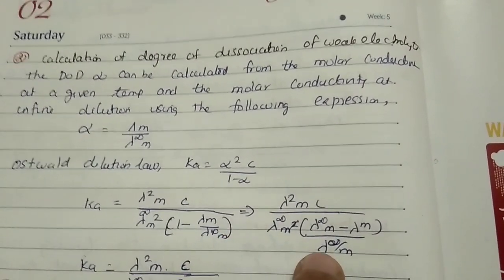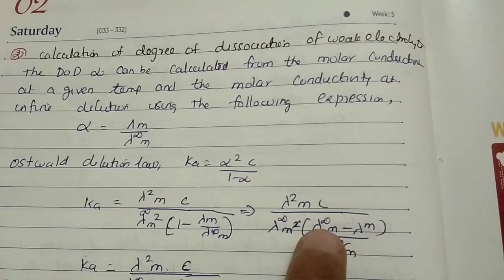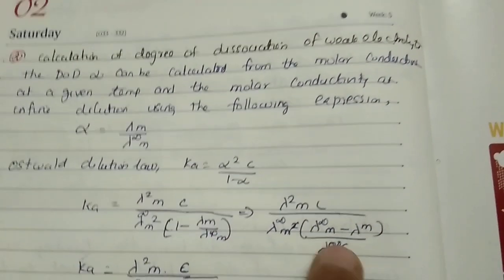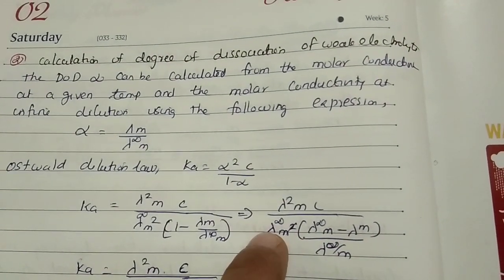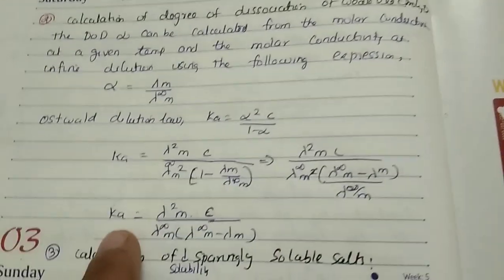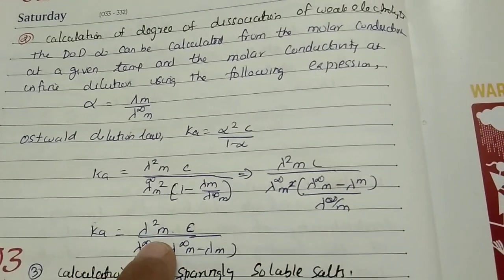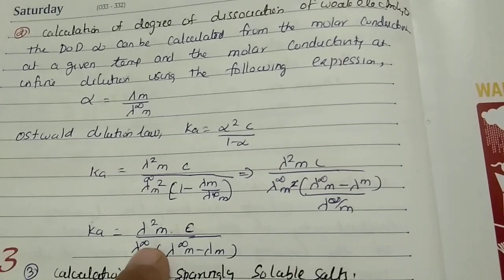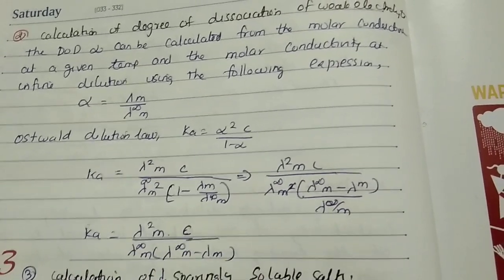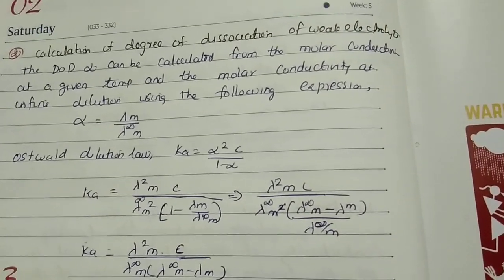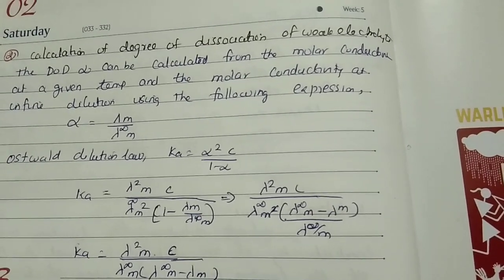Then taking the LCM, this will be lambda m infinity minus lambda m divided by lambda m infinity. After cancellation, we get K equal to lambda m squared C divided by lambda m infinity times lambda m infinity minus lambda m. So this is the calculation of degree of dissociation of weak electrolytes.